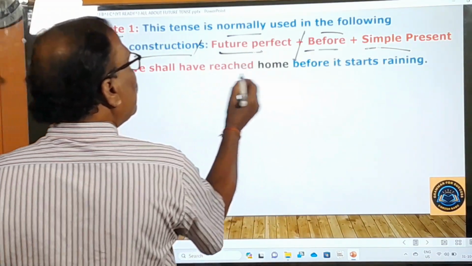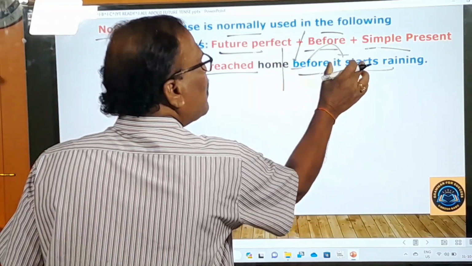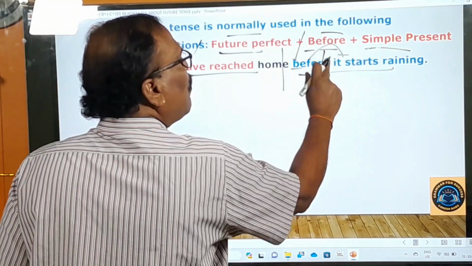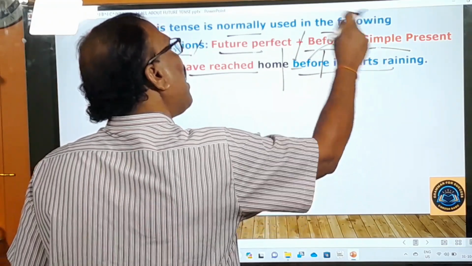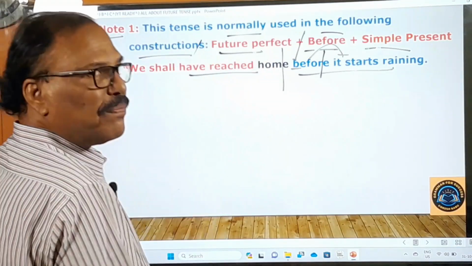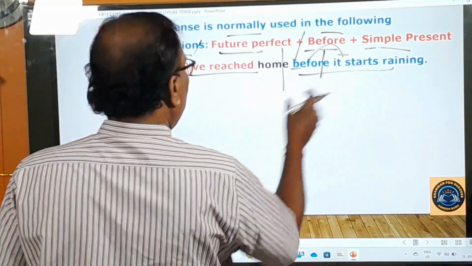We shall have reached home before it starts raining. So this is before plus simple present. Before is there, simple present tense is there. Before it starts raining, varsham kuradam modalu kaaka munde, we shall have reached home. Mem intiki cherukoni untamu. So here it is future perfect, before and simple present, like that.